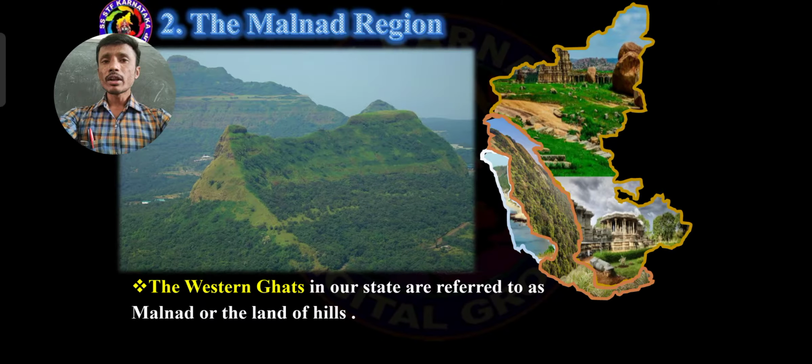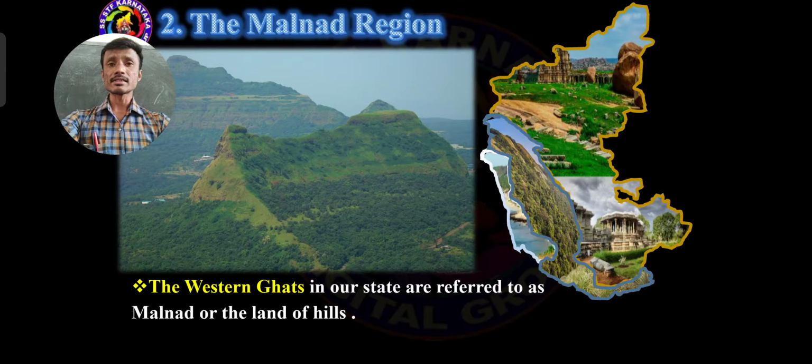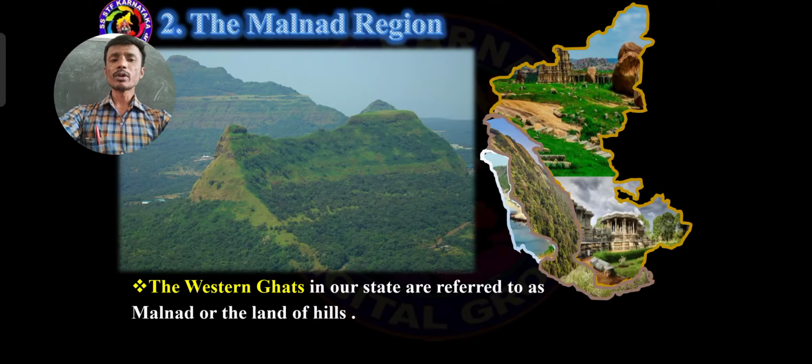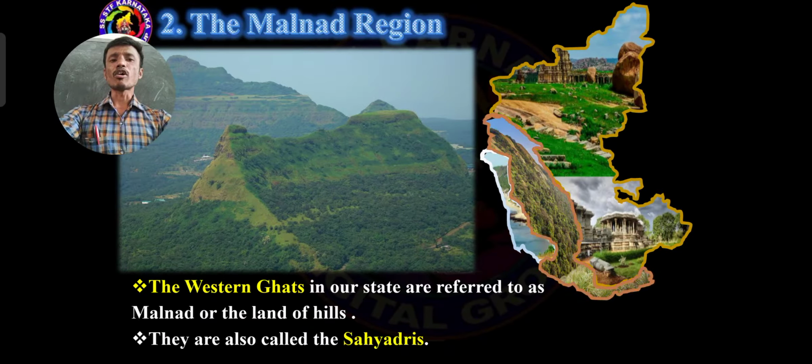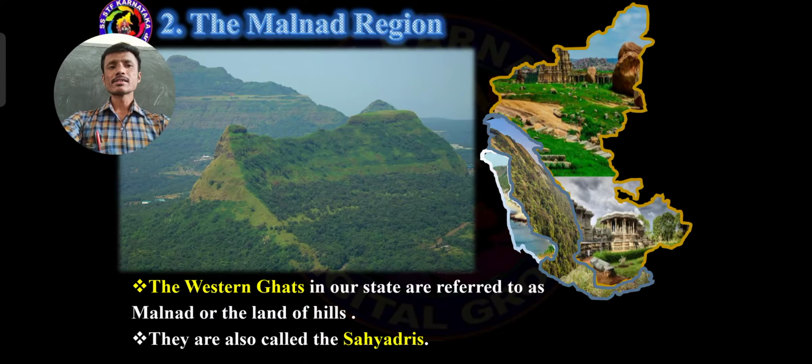Another name is also there: Sahyadris. So Malnad region means the same, the Western Ghats means the same, Sahyadris means the same, and the land of hills means the same. So this consists of four names in total. You should keep this in your mind. The Western Ghats are also called the Sahyadris.